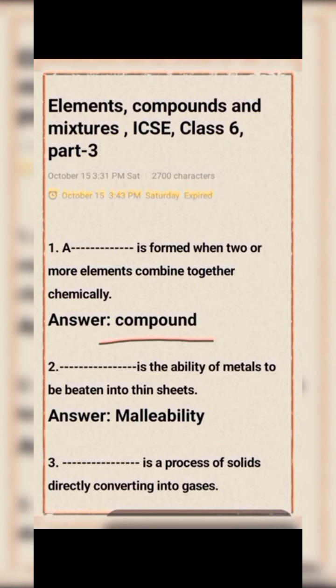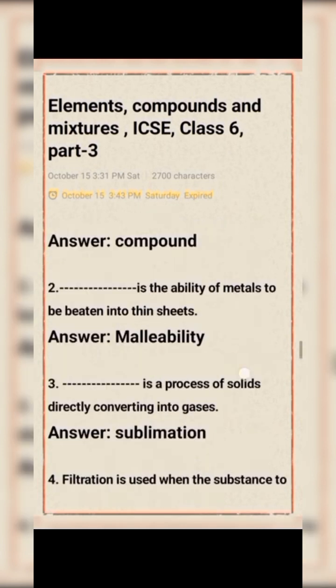Second question, dash is the ability of metals to be broken into thin sheets. Malleability. That is, malleability is the ability of metals to be beaten into thin sheets. Next, question number 3. Dash is the process of solid directly converting into gas. Sublimation.